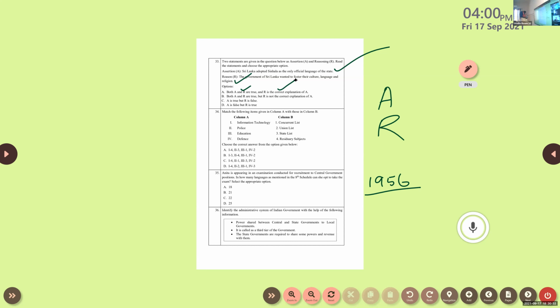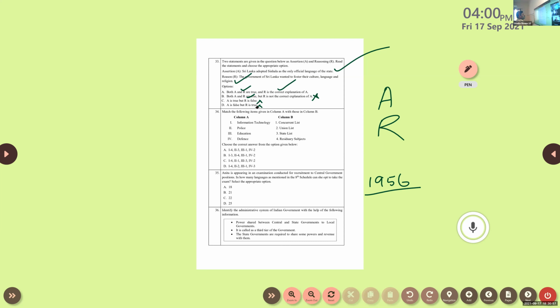Next option: both A and R are true, but R is not the correct explanation of A. That is not correct. A is true but R is false, or A is false but R is true: we already marked that both statements are correct, so there is no chance for those.